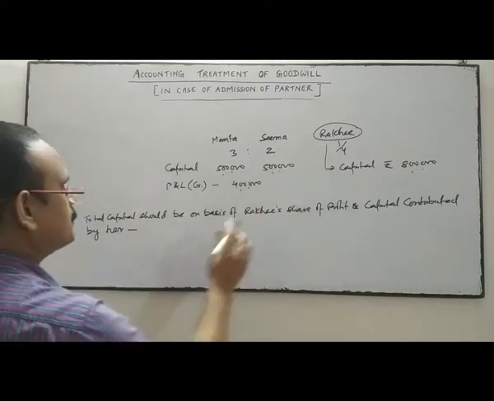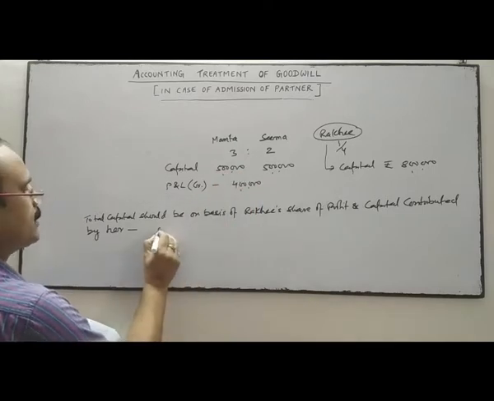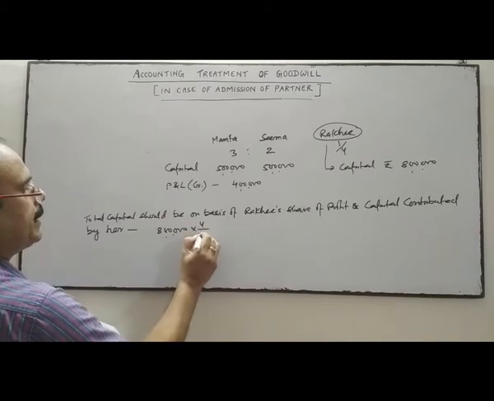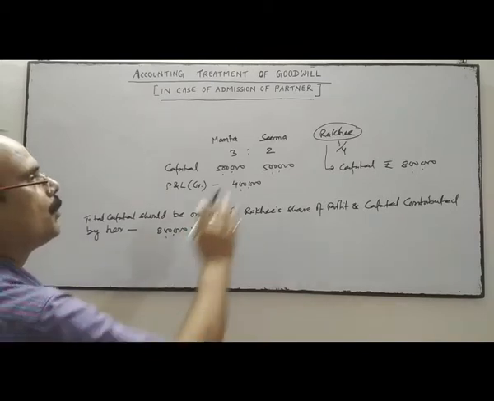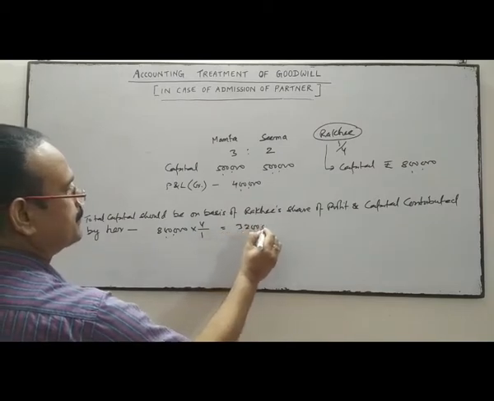So for 1/4 of share, she has contributed 8 lakh as capital. So total capital of the firm should be 8 lakh into 4 upon 1. So it should be 32 lakhs.